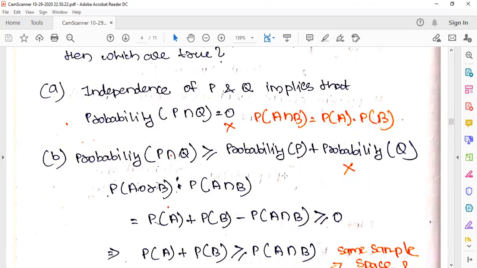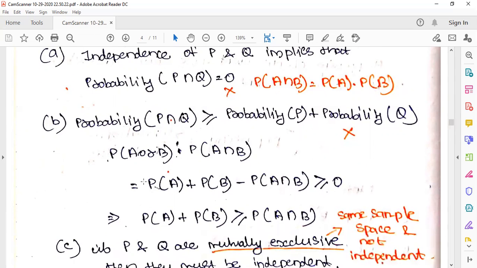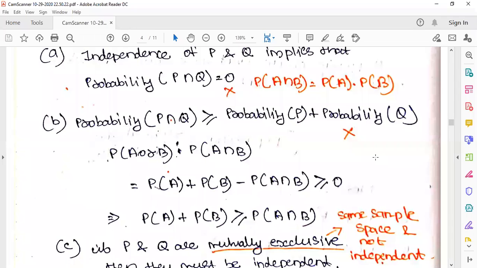Okay, rewind what you have learned. Consider probability of A union B, or probability of A intersection B. We say probability of A plus probability of B minus probability of A intersection B. We know the basic thing, probability will always range from 0 to 1.